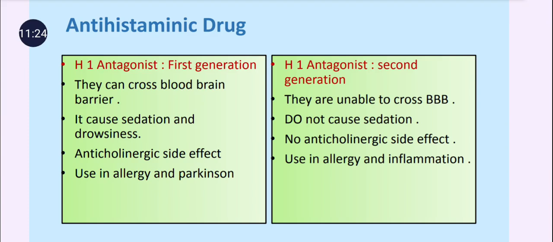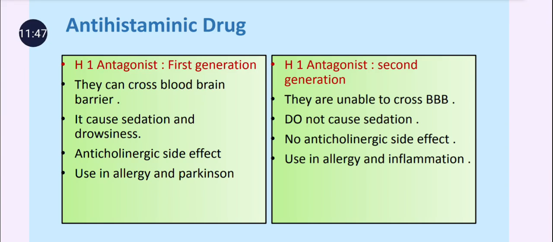And remember that H1 receptor antagonist second generation are not H2 receptor antagonists. You may confuse second generation and H2 receptor antagonist. These two terms are different. H2 receptor antagonist means cimetidine, ranitidine, famotidine. They are used in the treatment of gastric ulcer.